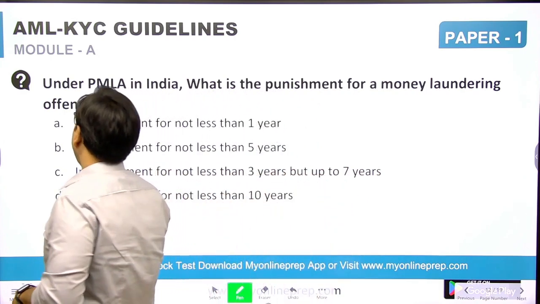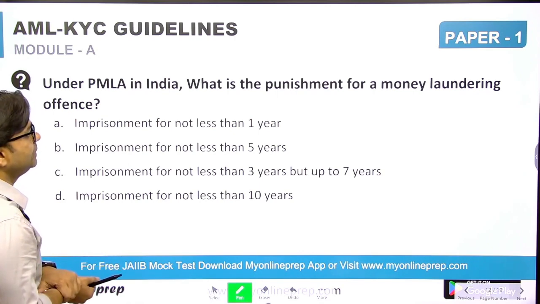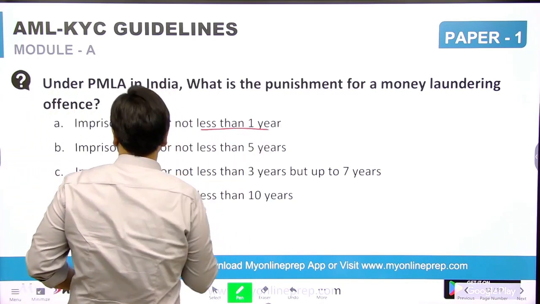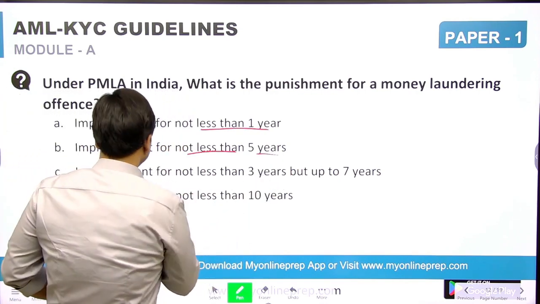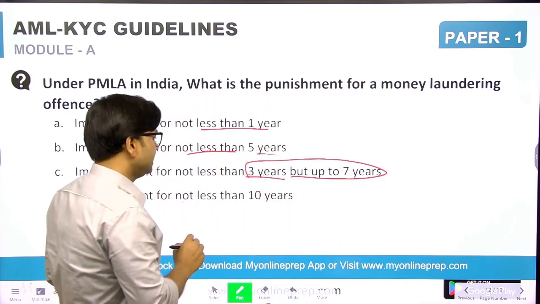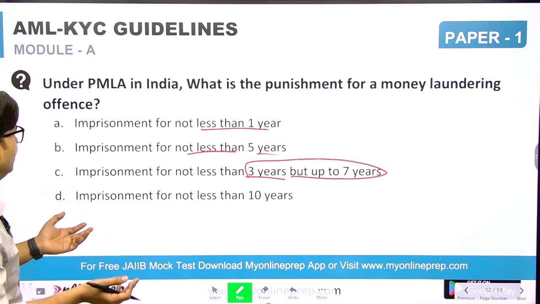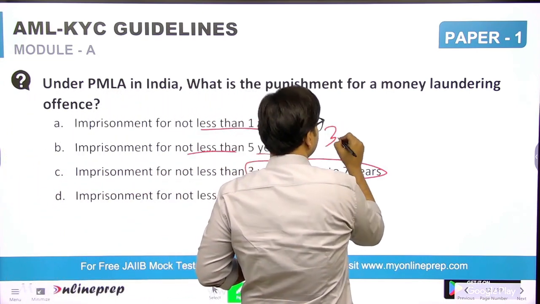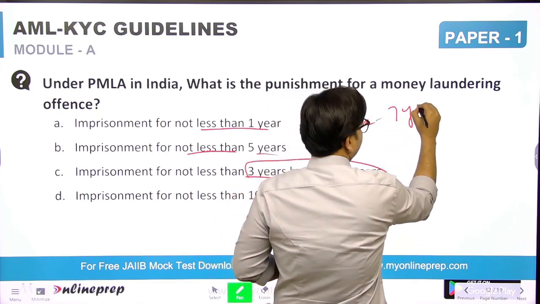Now under PMLA, the Prevention of Money Laundering Act in India, what is the punishment for a money laundering offense? Imprisonment for not less than 3 years but up to 7 years. This is the correct answer. As per the PMLA, there is a minimum imprisonment of 3 years and up to 7 years.